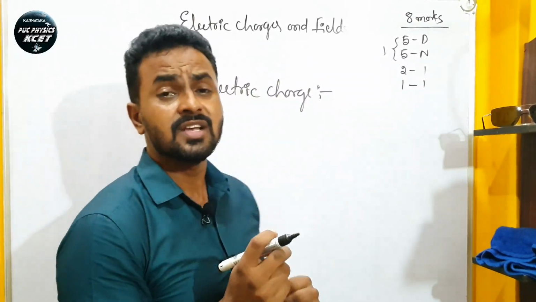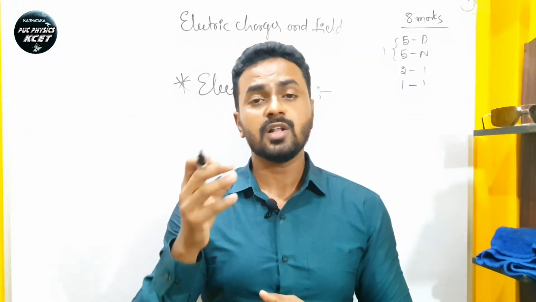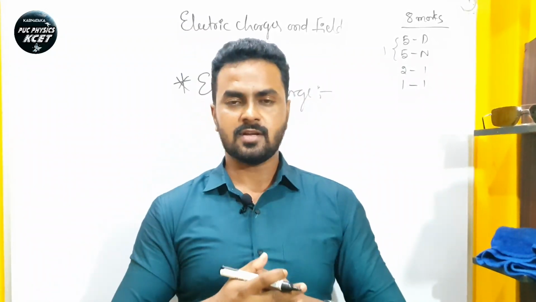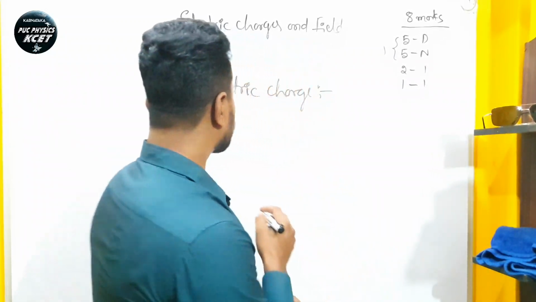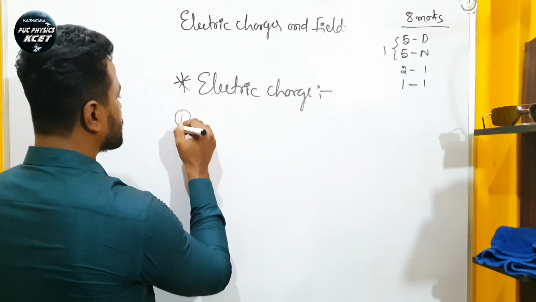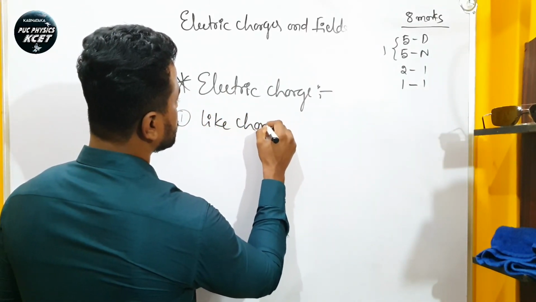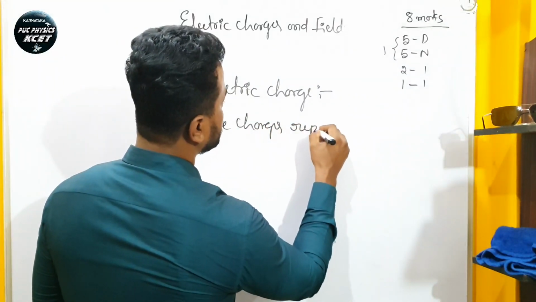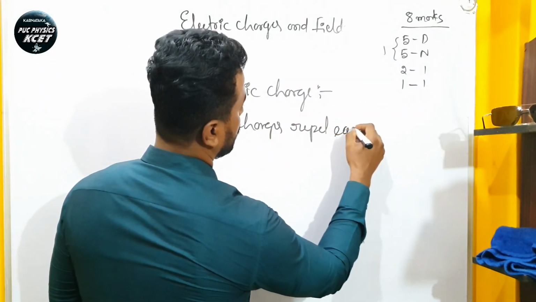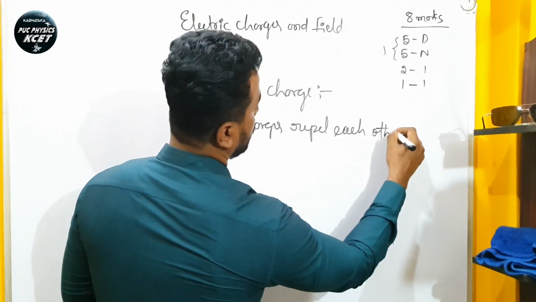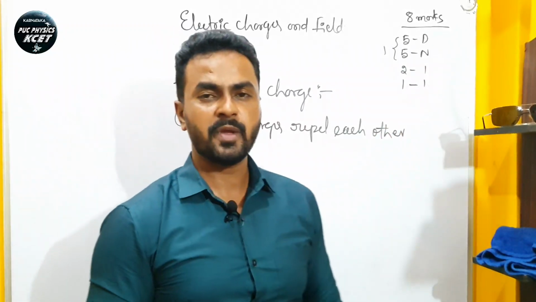Thereafterwards, these electric charges also have some properties. Starting from that, I will tell you the first property: like charges repel each other. I have shown you that in the experiment.